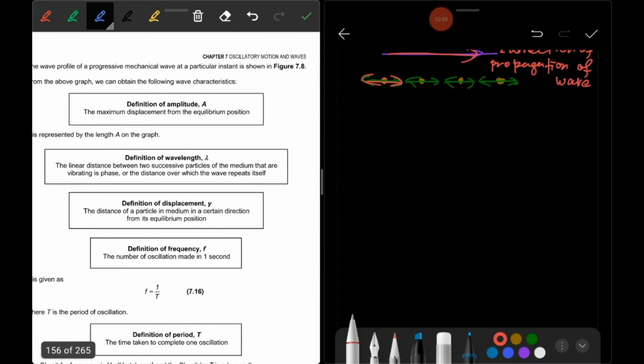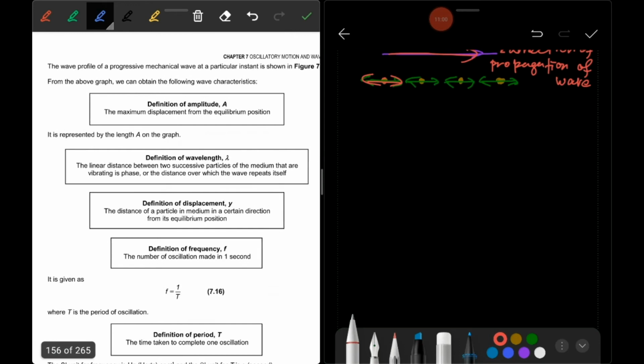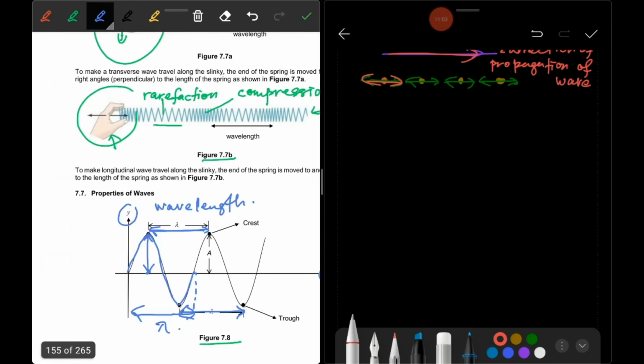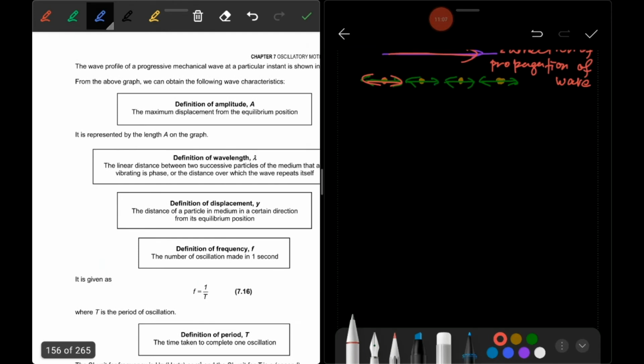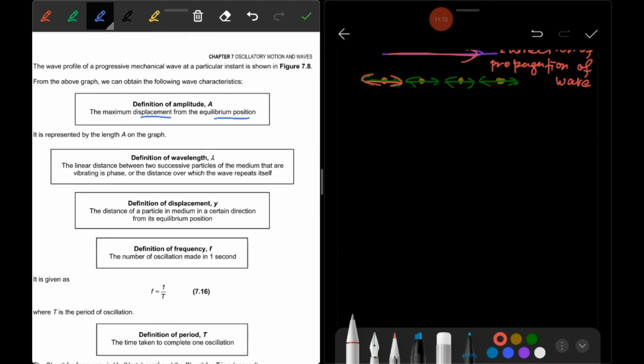Okay, so definition of the amplitude. This is the amplitude: the maximum displacement from the equilibrium position. And then the wavelength. What is the wavelength? The wavelength is the linear distance between two successive particles of the medium that are vibrating in phase, or the distance over which the wave repeats itself.